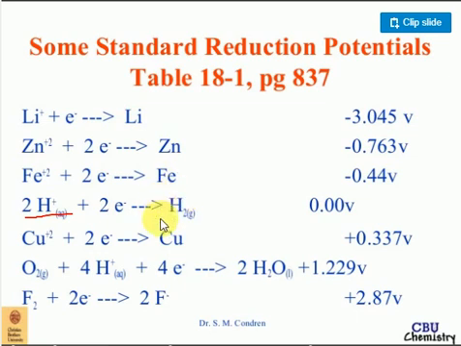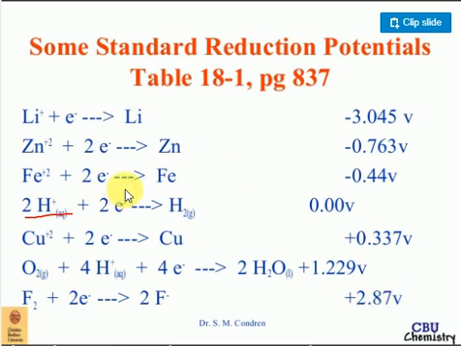The elements below hydrogen, copper, silver, gold, platinum, they always take electrons from hydrogen. Clear, no? Whenever the electrode potential value is positive, it indicates hydrogen loses electrons and the rest of the elements gain electrons. For fluorine the value is plus 2.87. When you compare it with all these elements, fluorine always takes electrons from all of them. Fluorine never gives electrons. The value is plus 2.87 only. This is nothing but the electrochemical series.